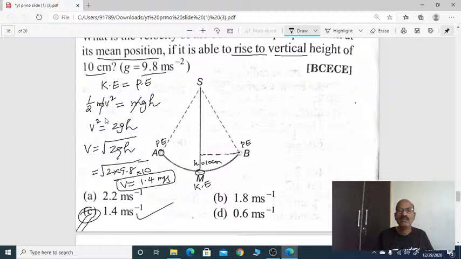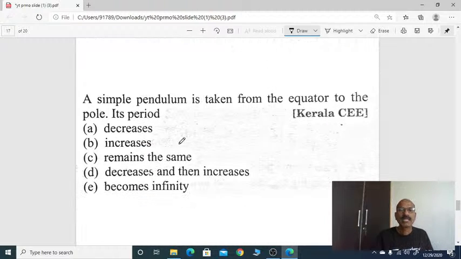Here it is. A simple pendulum is taken from equator to pole. Its period, time period, what happened? Right, as we all know, right?